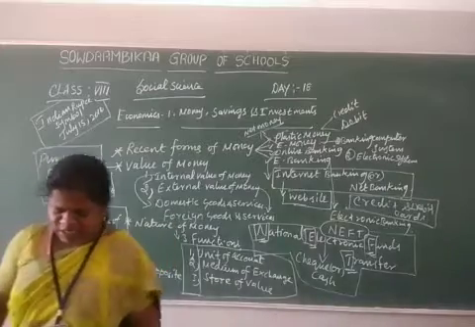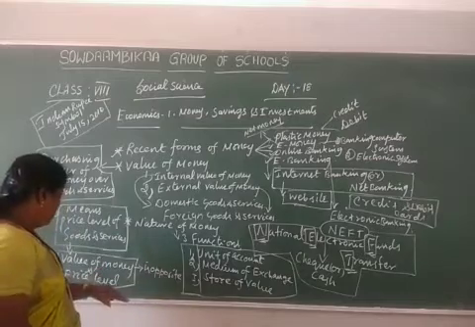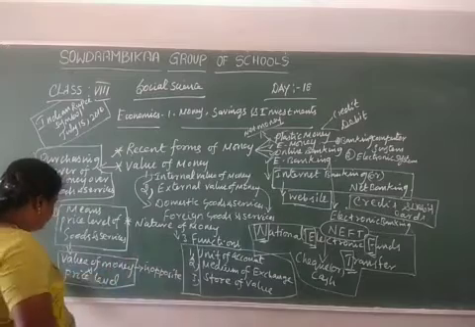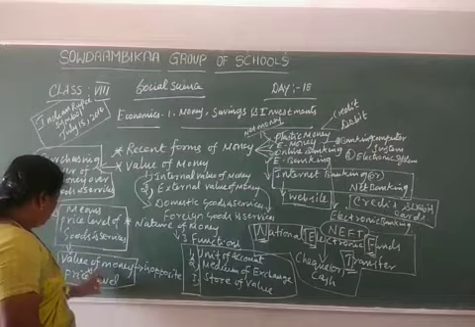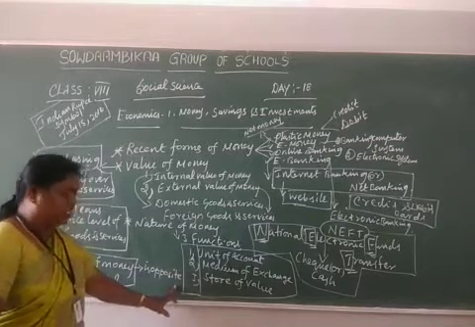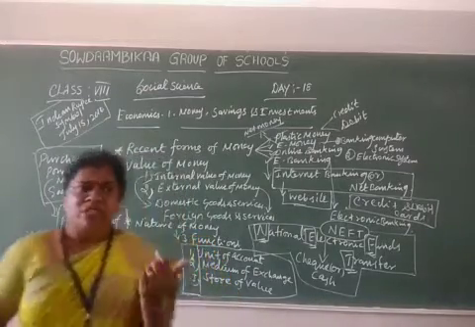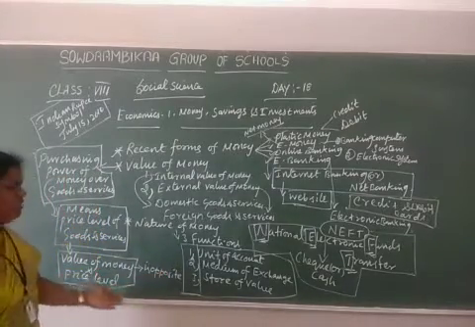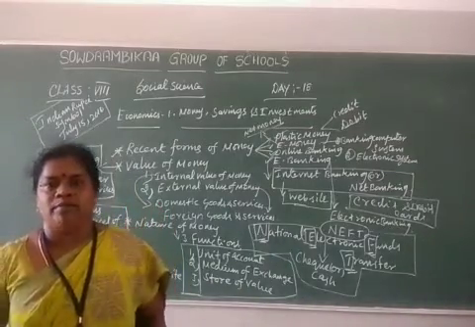Goods and services. The relation between the value of money and the price level only considers purchasing power. That is called the value of money. The value of money and the price level have an inverse relation. Inverse means opposite.